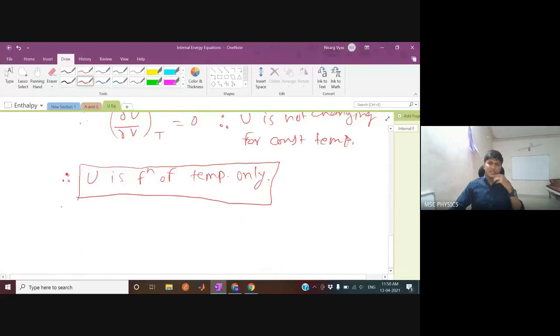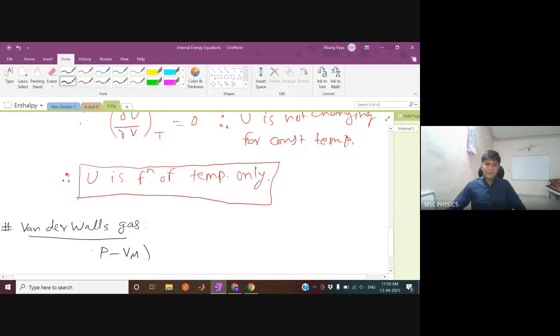But the process is a little bit different if you talk about the van der Waals gas. For the van der Waals gas, the equation of state is written like this: P minus A by Vm square, times Vm minus B, equal to RT.